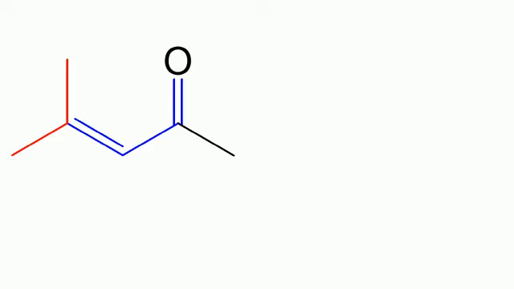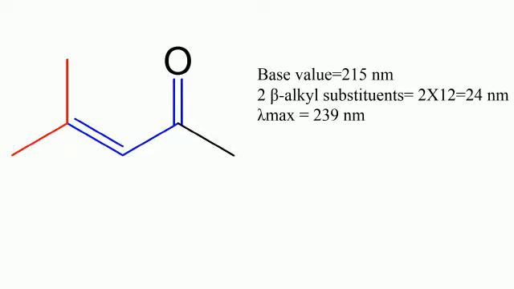This molecule is an example for acyclic alpha-beta unsaturated ketone, where I have used blue color to represent the conjugated double bonds and red color represents the substituents. So, we know that the base value for alpha-beta unsaturated ketone is 215 nanometer, and there are two beta alkyl substituents which contributes 24 nanometer. So by adding 215 and 24 we get the lambda max of this molecule, which is 239 nanometer.